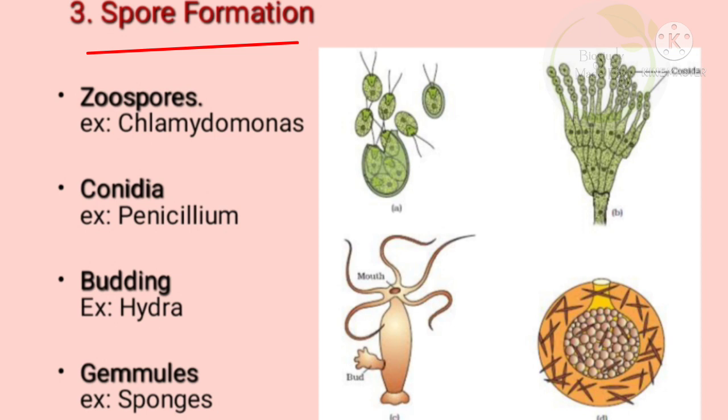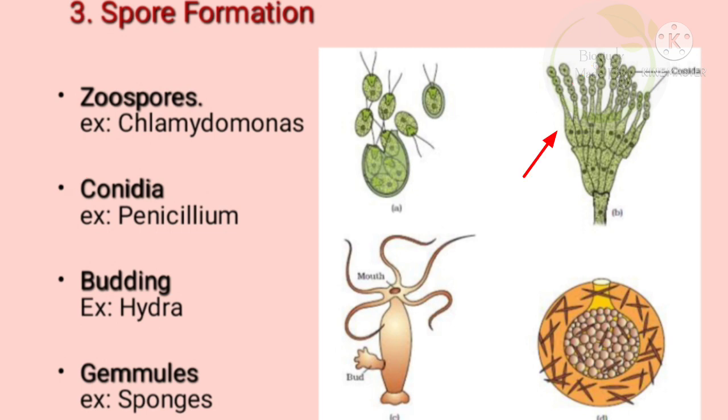The third type of asexual reproduction is spore formation. Different kinds of spores are produced by the organisms to carry out reproduction. They are zoospores, conidia, and gemmules. Zoospores are the motile spores. You can see the flagella in the zoospores that enable them to move. The second type are conidia. These are non-motile spores. They are produced in chains or singly from the tip of special hyphae called conidiophore.